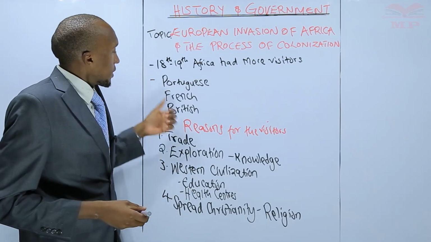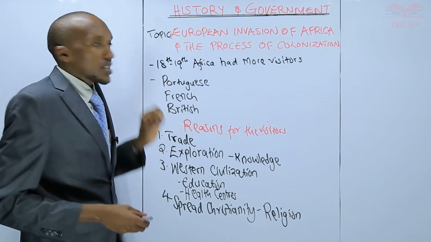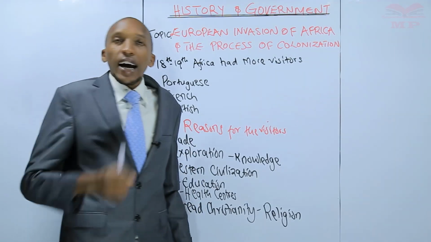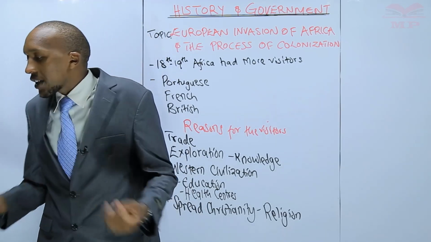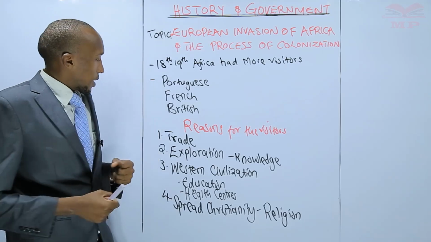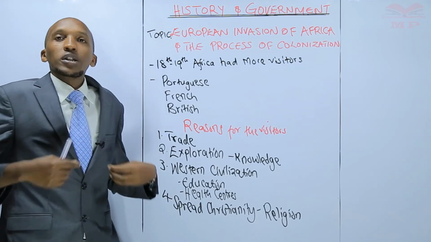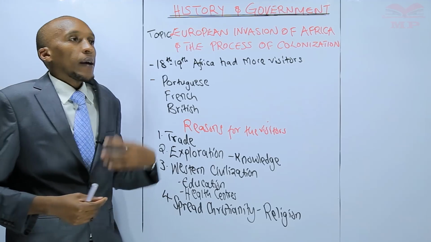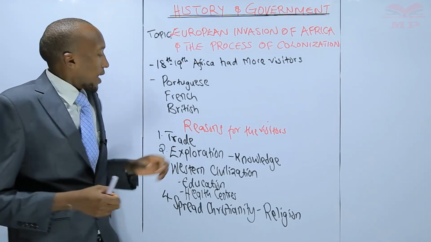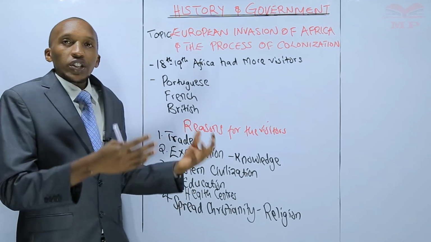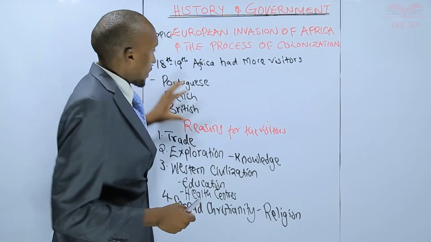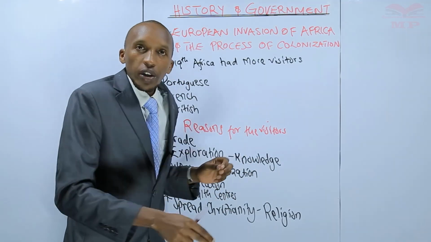So when these visitors were coming to the African coast, they discovered that Africa is very rich. There were so many resources in Africa that really motivated them to want to get more and more of a share of the African continent. The initial movement of the Europeans was restricted to the coast.